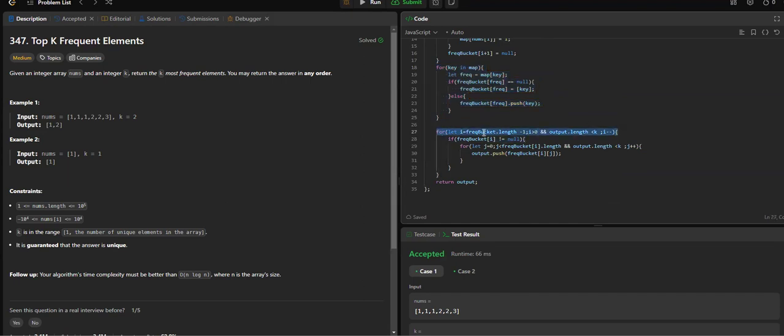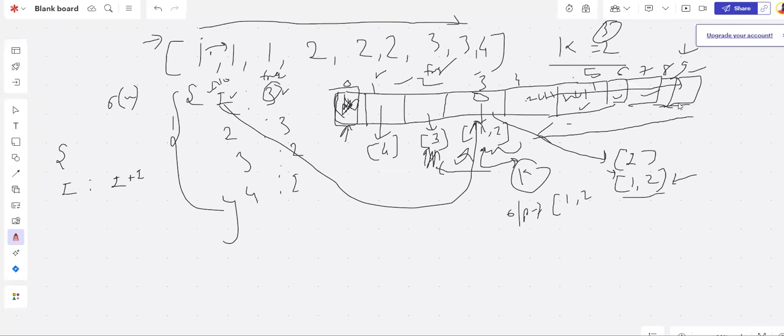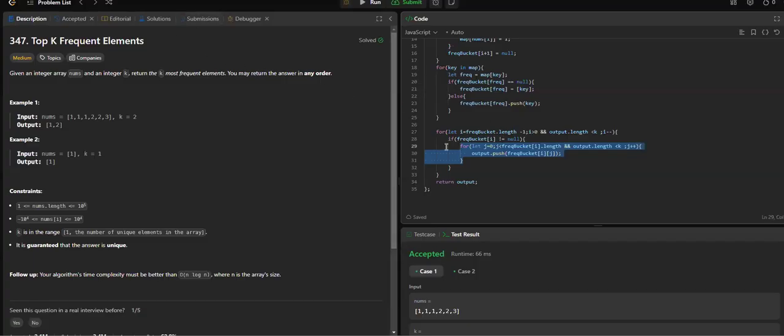The condition could be, let's just assume each number is the same, right? If each number is the same, then the outer for loop will run only once, and this loop will run n times. Because at this particular index, if 9 times came, this loop will again run only once. So this would be big O of some constant number.